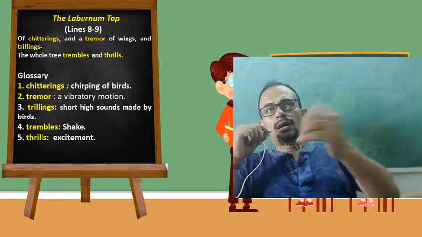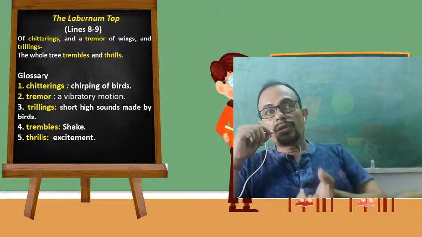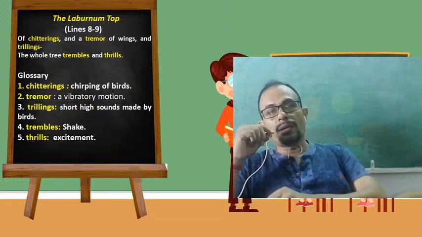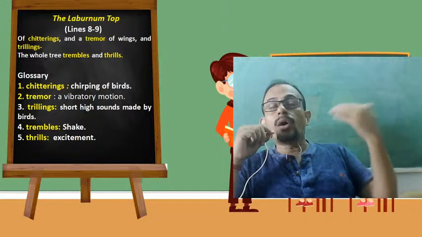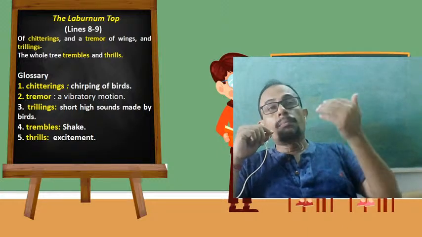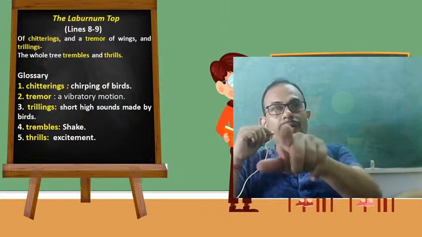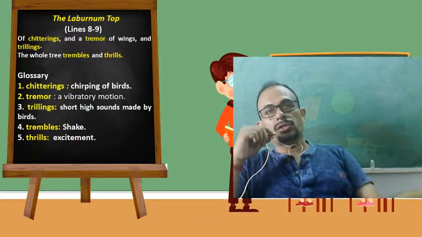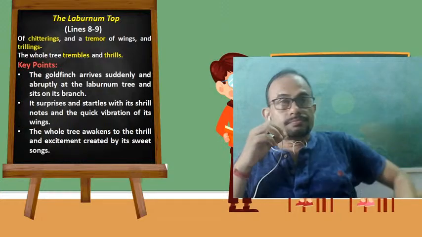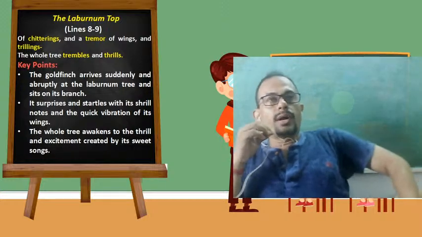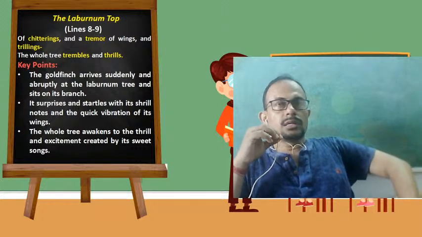Like in the poem Daffodils, Wordsworth wanted to heighten the importance of the daffodil flowers, which is why he made use of hyperbole. Similarly here, the poet wants to heighten the importance of the presence of the bird goldfinch. Therefore, he has used hyperbole in this line, the whole tree trembles and thrills. Okay, now let us go through the key points of these two lines, before we proceed to the next lines.